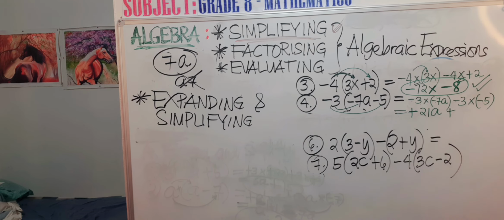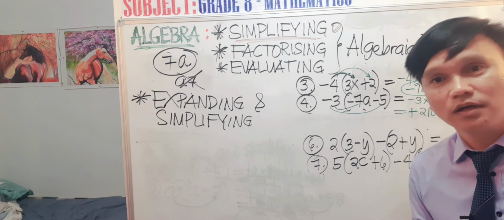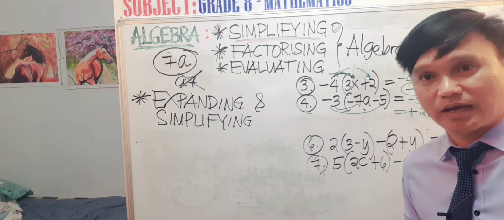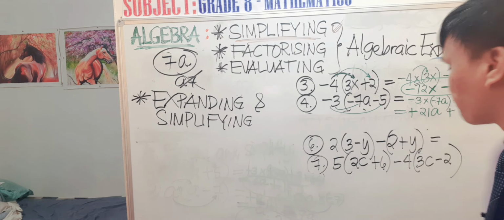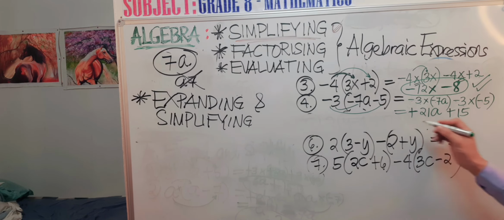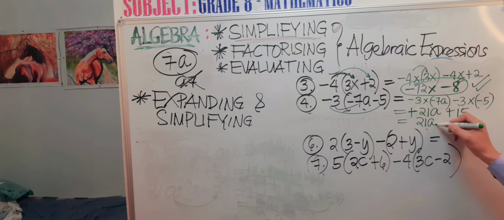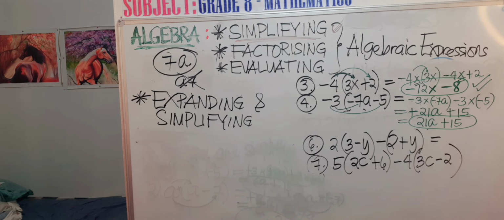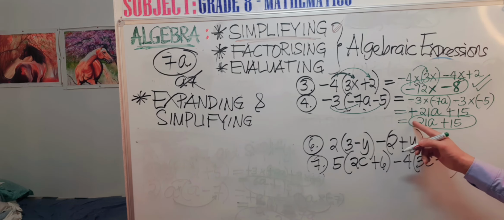Now take note, please recall your rule of integers in multiplying numbers. Negative times negative is positive, and 3 times 5 is 15. Our final answer here will now become 21a plus 15. We don't need to write a positive symbol here because this is already understood to be positive. I hope that's clear to you.